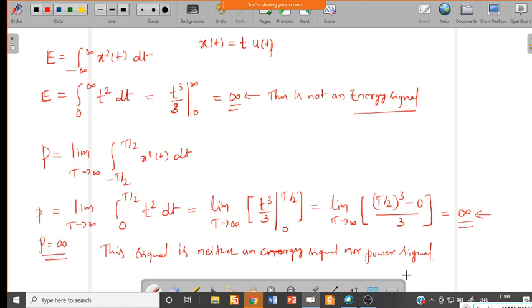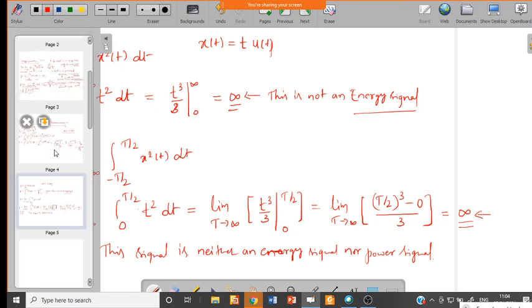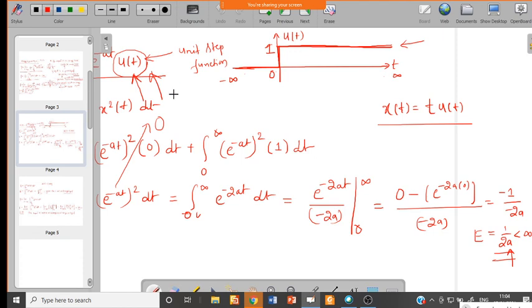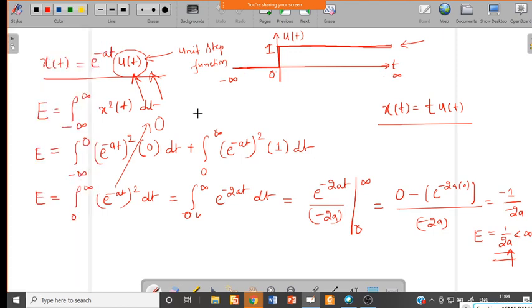Sir, can you solve the previous problem, sir? Previous one means e power minus at, is this one? This one? Yes, sir. So you didn't understand this one.